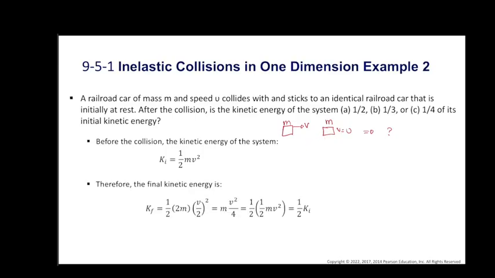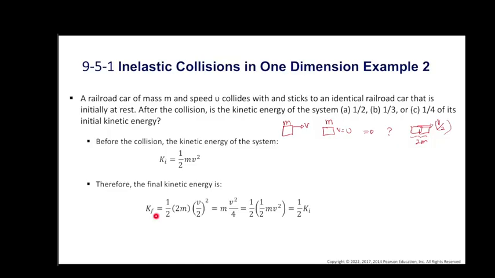After the collision, both stick together, therefore mass is 2m, and it has a velocity v. And previously we found in this type of collision velocity is v over 2.